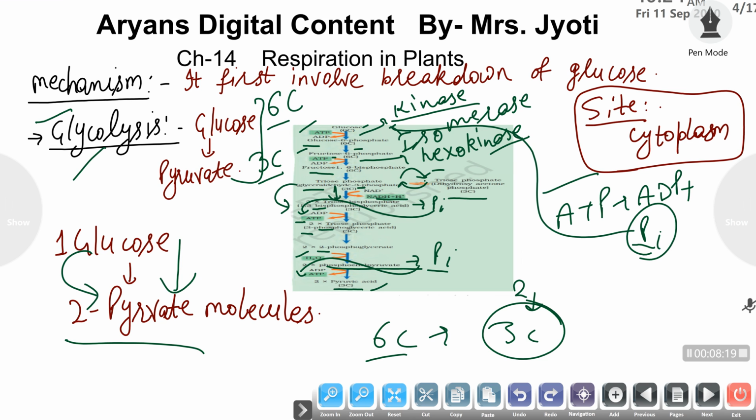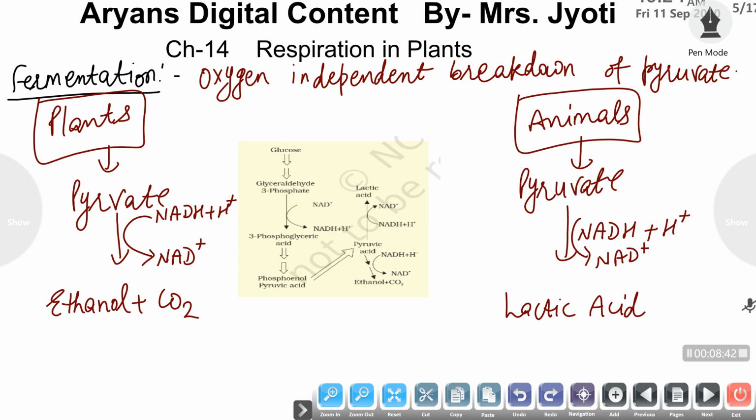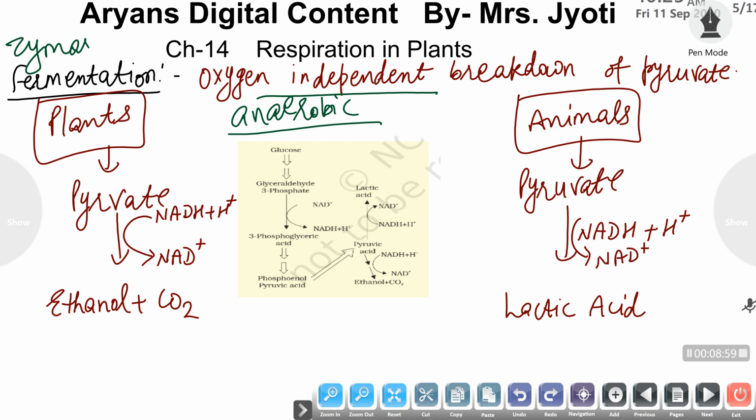Here both of these triose phosphates are ultimately converted to pyruvate or pyruvic acid, hence from one glucose molecule 2 pyruvate molecules are formed. Now the type of respiration depends on the fate of this pyruvate molecule, whether it undergoes oxidative breakdown or non-oxidative breakdown. If the pyruvate undergoes non-oxidative or oxygen independent breakdown, then the respiration is anaerobic, and that is simply termed as fermentation. The enzyme basically involved in this is termed as zymase enzyme.